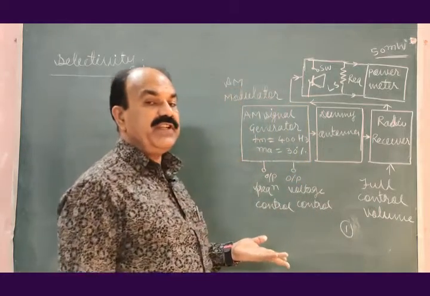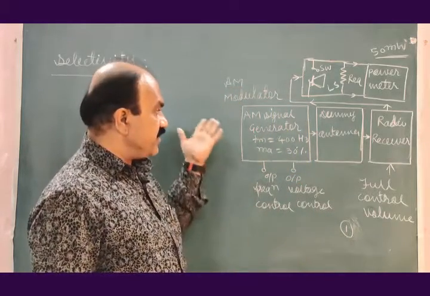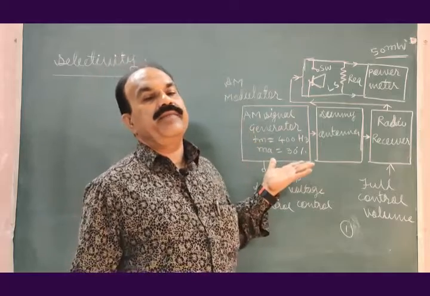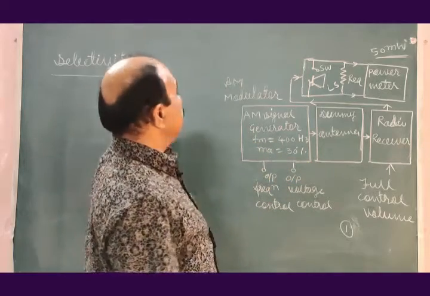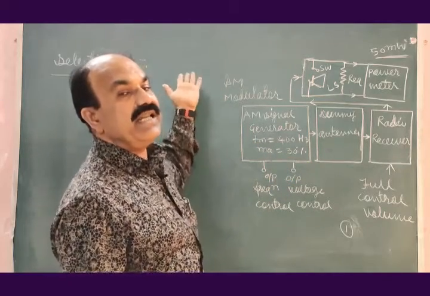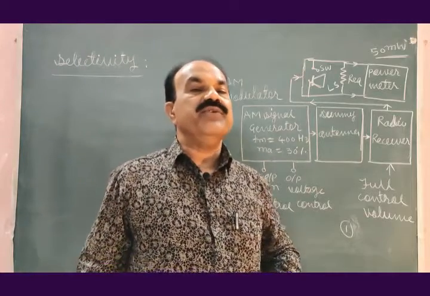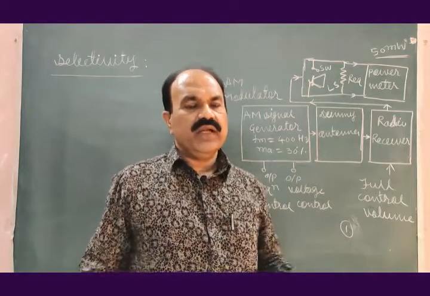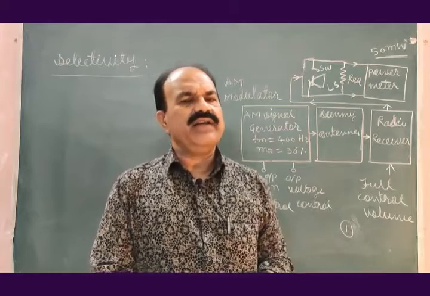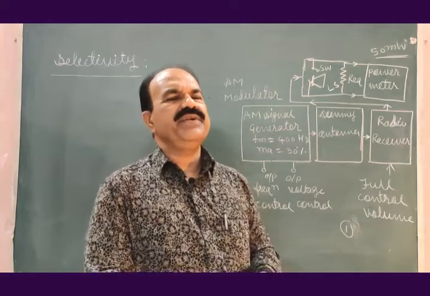We need this figure because using this figure only we can find the selectivity of a radio receiver. Now, what to do to find the selectivity of a radio receiver?